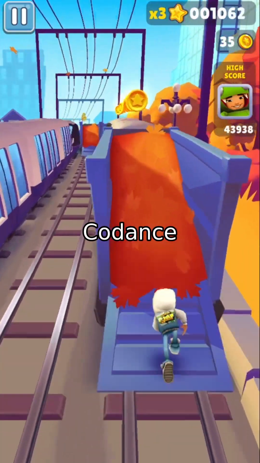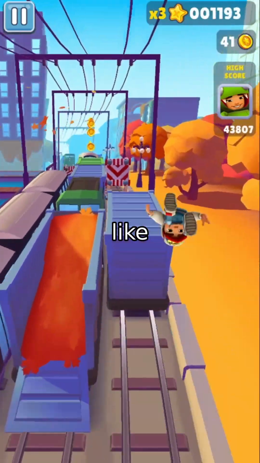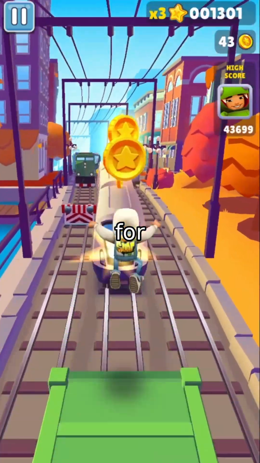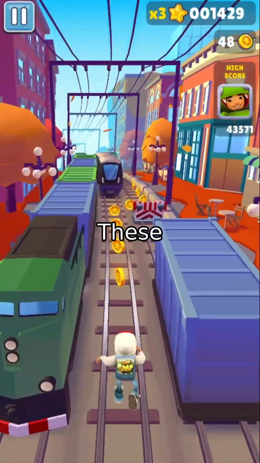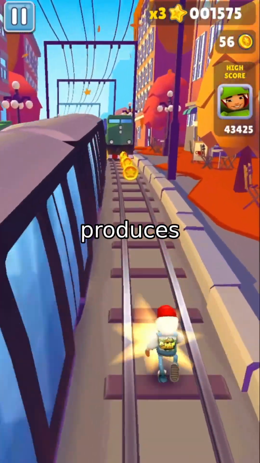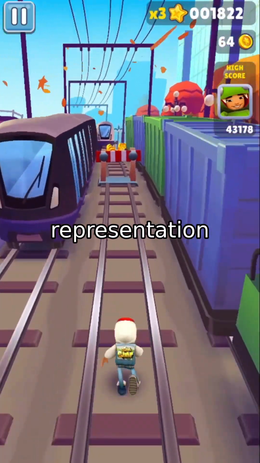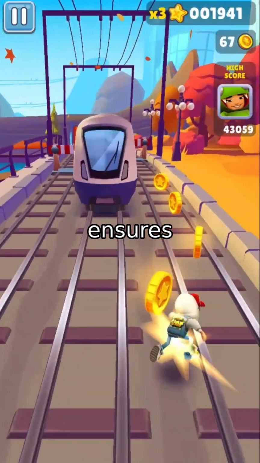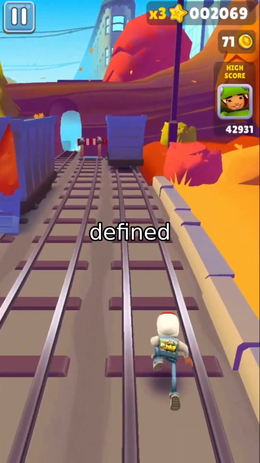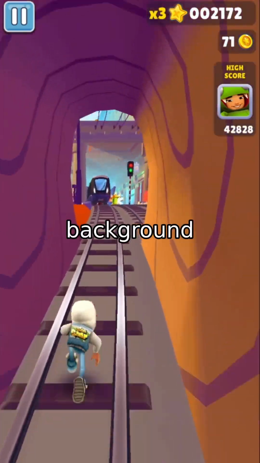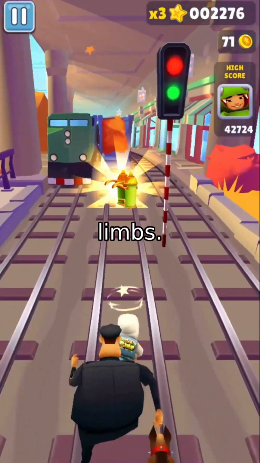To fix this, CoDance uses an off-the-shelf segmentation model, like SAM, to generate high-quality masks for each subject in the reference image. These masks are fed into a mask encoder, which produces spatial features. These features are then added element-wise to the latent representation during diffusion. This ensures the motion is strictly confined to the regions defined by the masks. No more background animation. No more missing limbs.